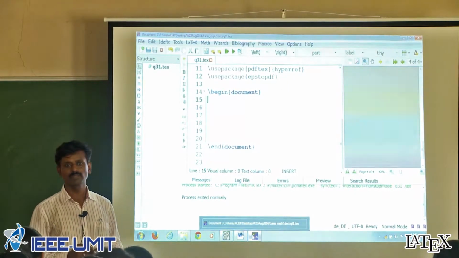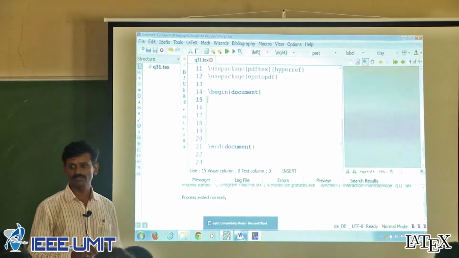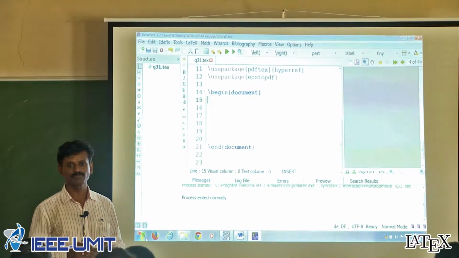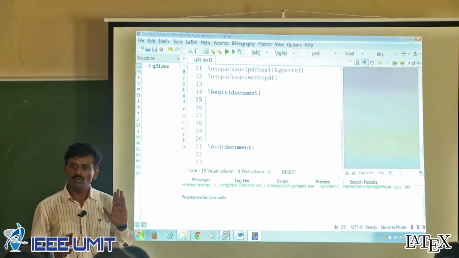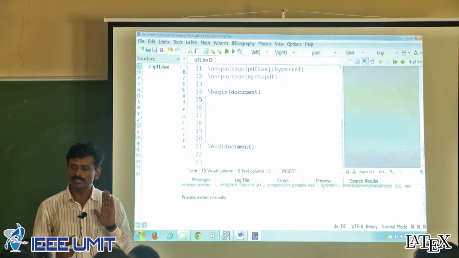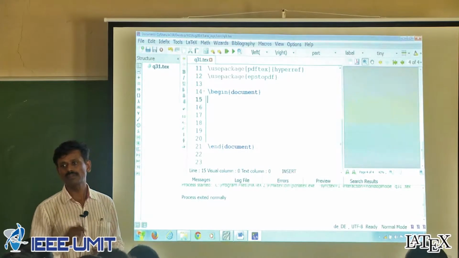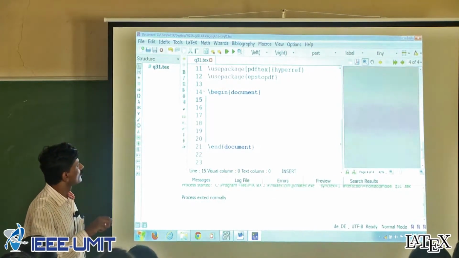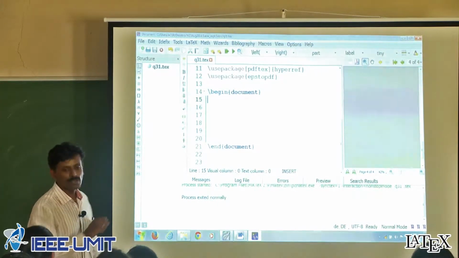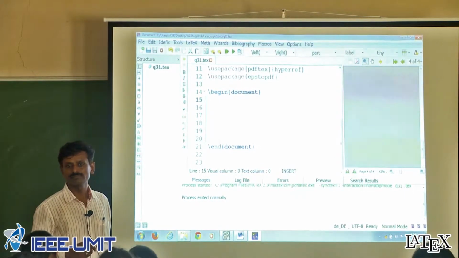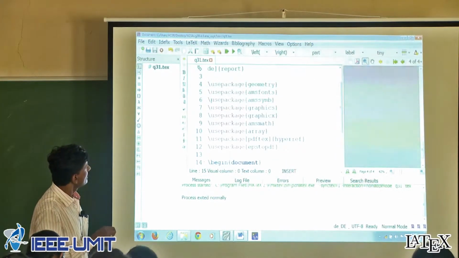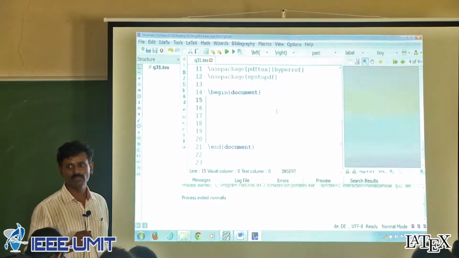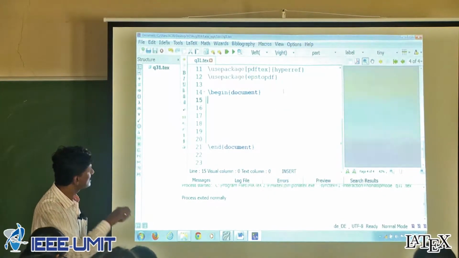in the Word document. In the Word document you have two chapters, chapter 1 and chapter 2. In each chapter you have some sections and subsections. Now we should also know very thoroughly the syntax of the commands we are going to use. What you will observe in this template is that the initial preamble part is there, with use packages and the earlier part. Your task is to put the contents within the begin document and end document, only this portion.